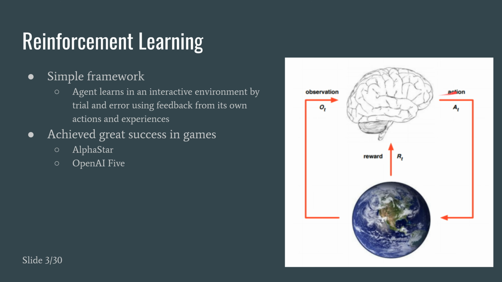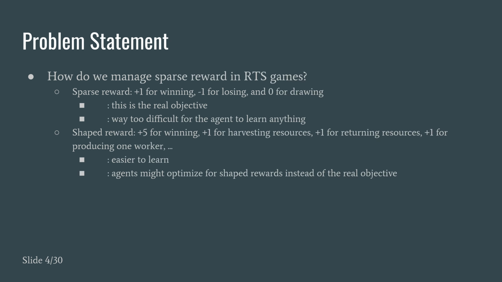The agent makes some actions in the environment, and the environment, symbolized by this earth, returns some reward and observation back to the agent. We continue this loop. The agent continues to make actions and receive rewards until it learns the best actions that result in high rewards. Reinforcement learning has achieved great success in games such as Dota 2 and StarCraft 2.